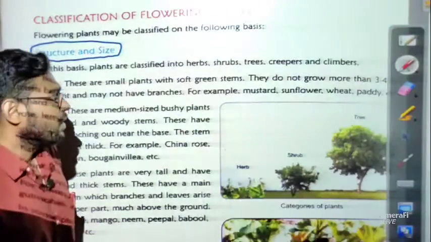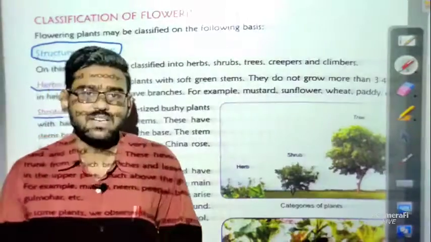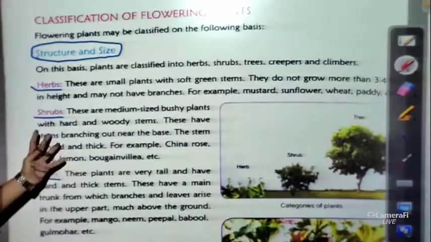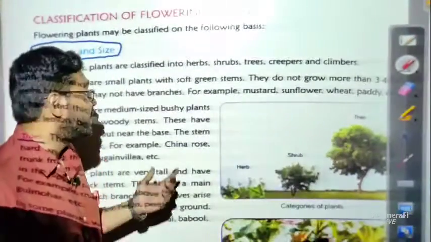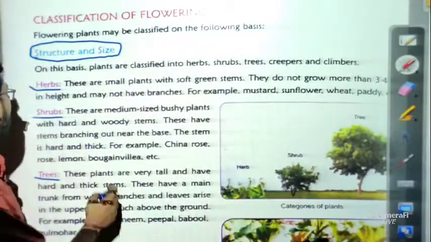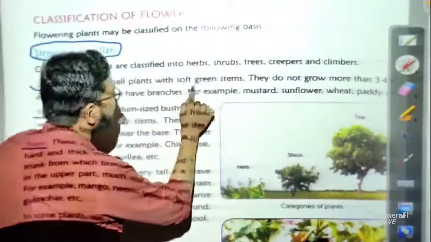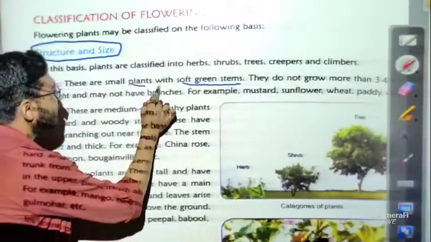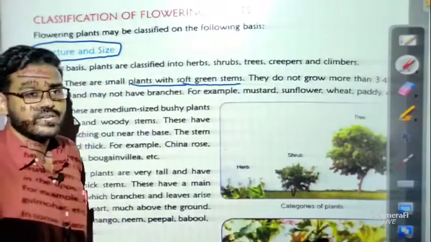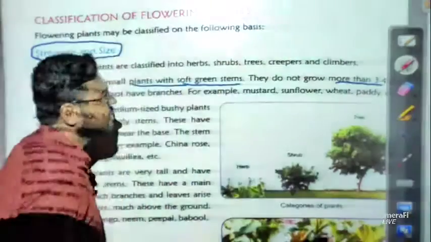Now let us discuss what are the basic characteristics of herbs, shrubs, and trees. Let us discuss one by one, what each means and what their characteristics are. So let us start with herbs. Basically these are small plants with soft green stems. So the first point is that herbs are very small plants with soft green stems. Next, they do not grow more than 3 to 4 feet.